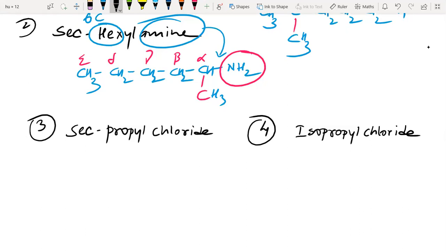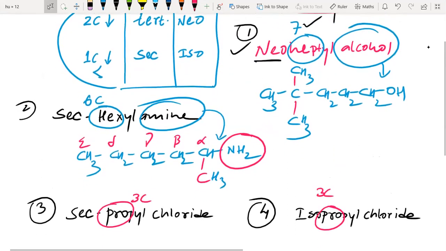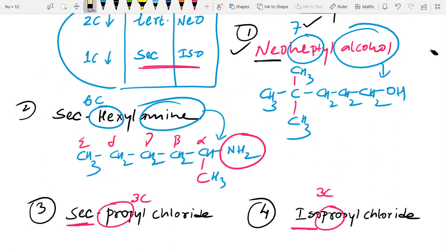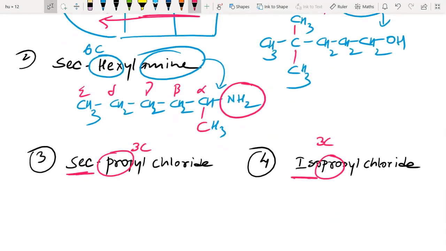Okay, how do we start? The very first thing is the meaning of pro is 3 carbon. And here also pro means 3 carbon. But how many carbon am I going to write here? Just see in this formula. In case of secondary and iso, how many carbon is less here? 1 carbon less. So what I'm going to do is, I'll write here 2 carbon only and this chloride.